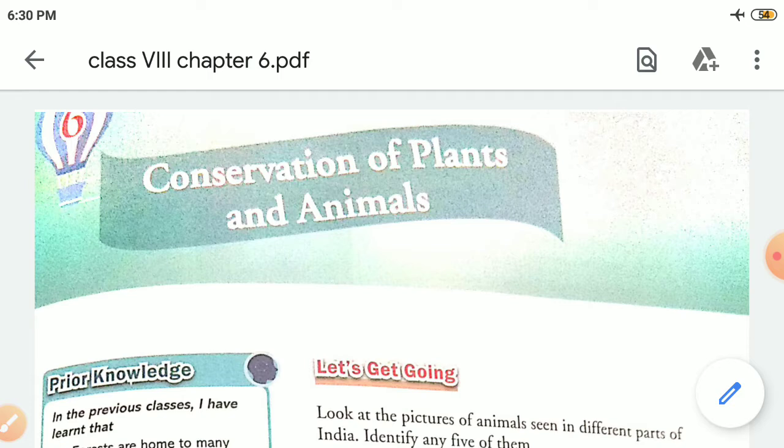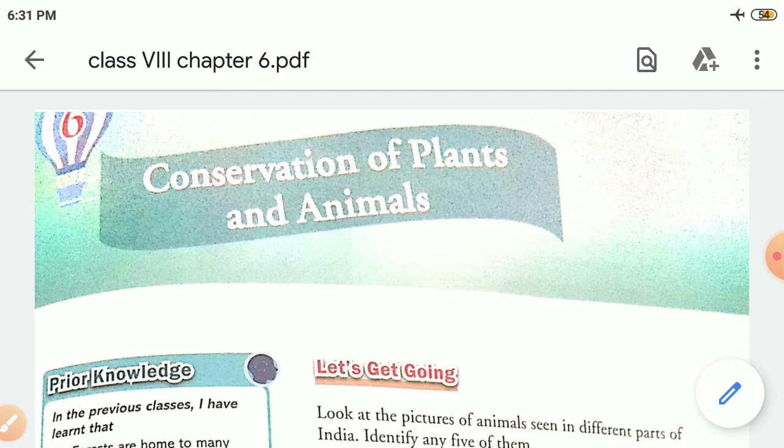Plants provide oxygen needed for respiration by performing photosynthesis. They serve as a food source for animals also. So plants and animals are very essential for us, they are our true wealth.